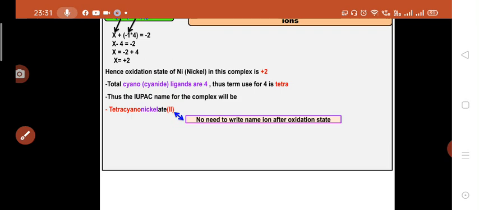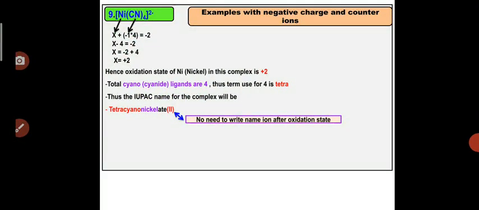Every time keep in mind that whenever there is a net negative charge on the complex, end that metal name with ate. Here there is no space, and by writing the oxidation state of the central metal atom, the naming of the complex will be finished. So tetracyanonickelate(II), this is the complete name for this complex.